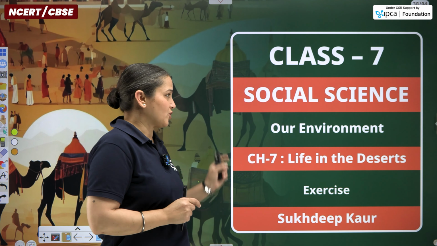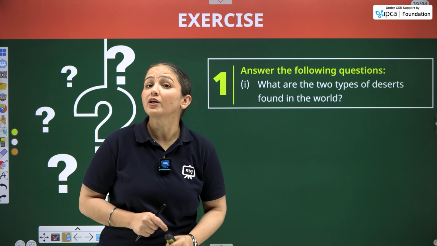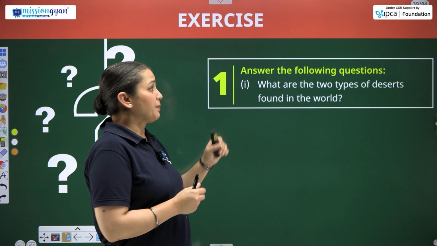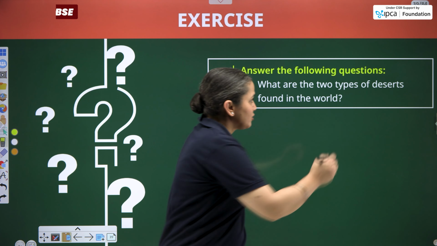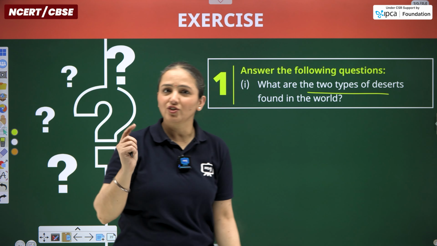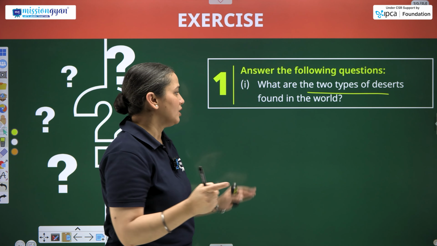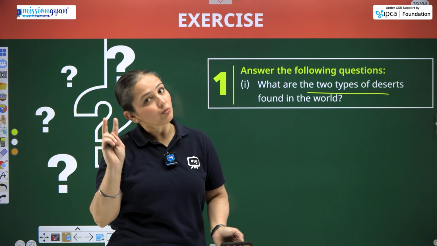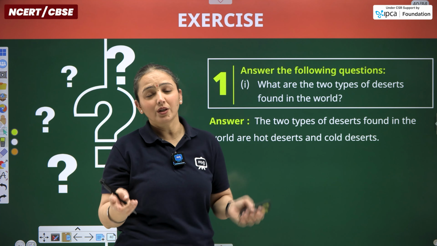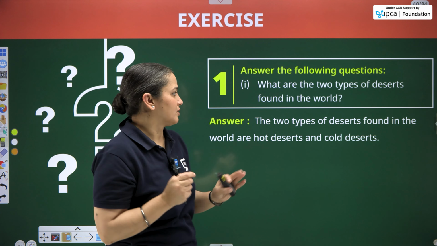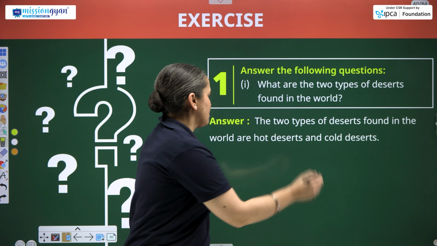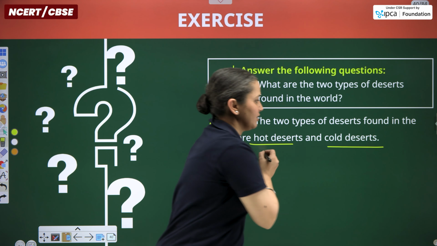So here is our question number 1, answer the following questions. हमारा पहला क्वेश्चन है, what are the two types of deserts? Just now I told you, hot and cold found in the world. So there are two types of deserts found in the world, hot deserts and cold deserts.